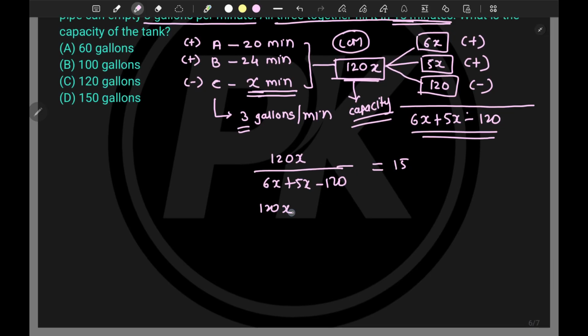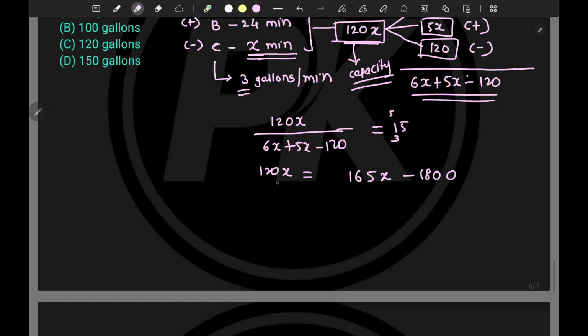So it will be 120x is equal to, let's say this is 6x plus 5x, it's 11x. 11 into 15, so 11 5s are 55 and 11 ones are 11. 11 plus 5, it is 16. So 165x minus 120 into 15. 120 into 15 we have to do. So 15 0 0, 15 2s are 30, and 15 ones are 15. 15 and these three 18, so 1800, right?